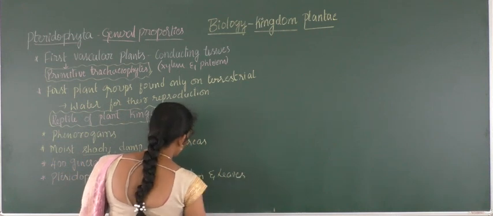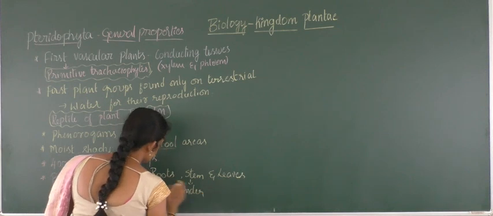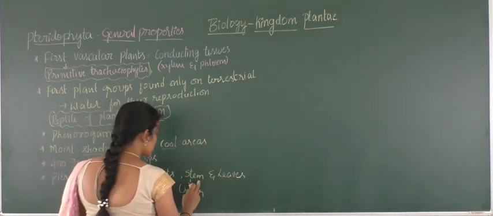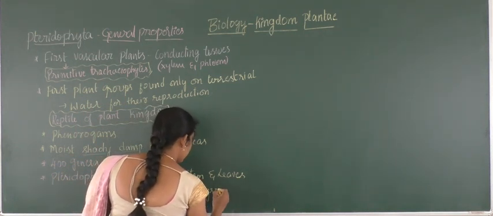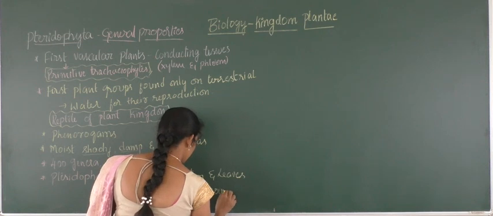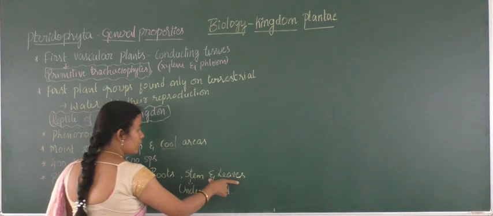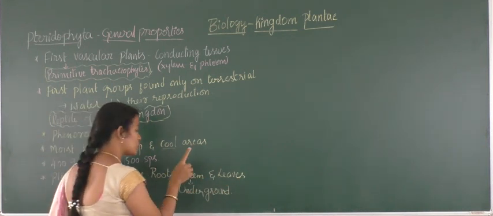But in most of the pteridophytes the stem is underground, as the roots are underground. In pteridophytes both roots and stem are underground in nature, and later a part of the stem comes out of the ground portion and bears leaves. So we will draw these two diagrams to understand the presence of true root, stem and also the leaves.